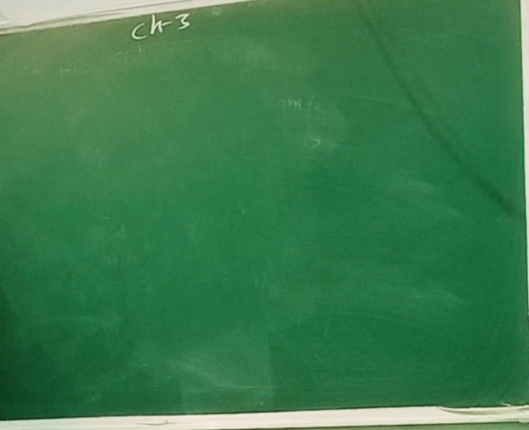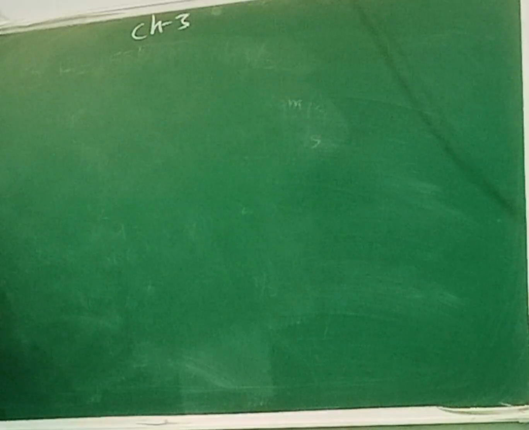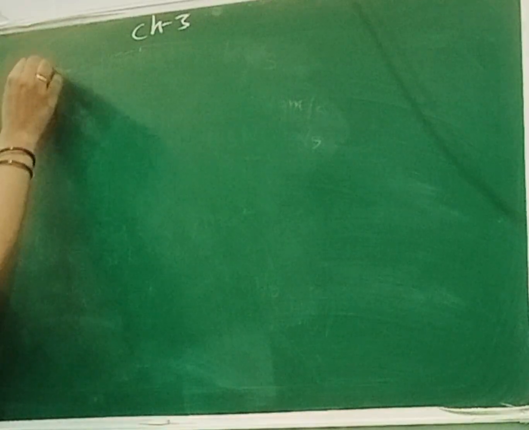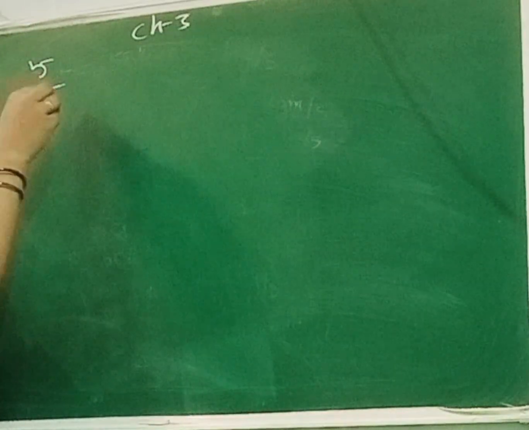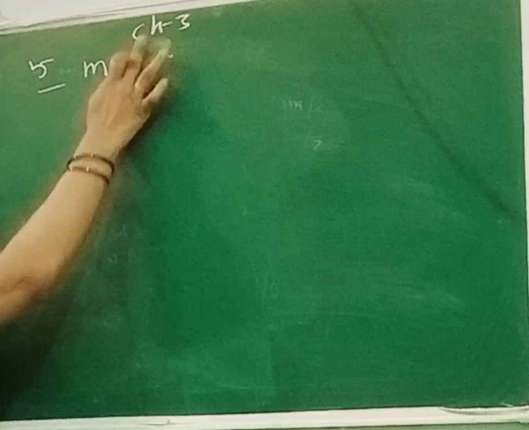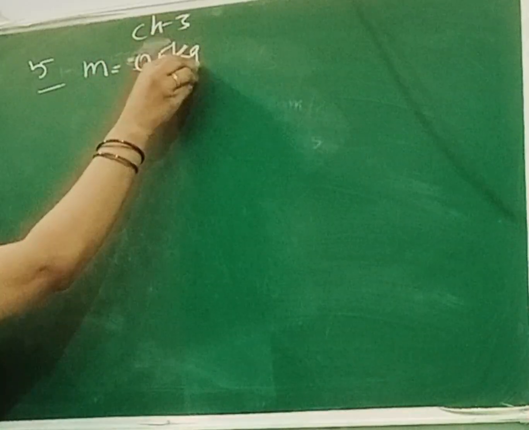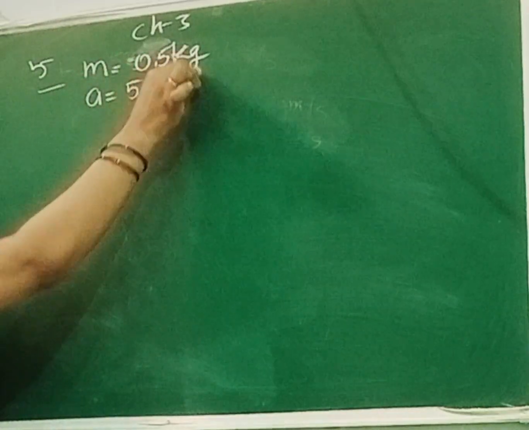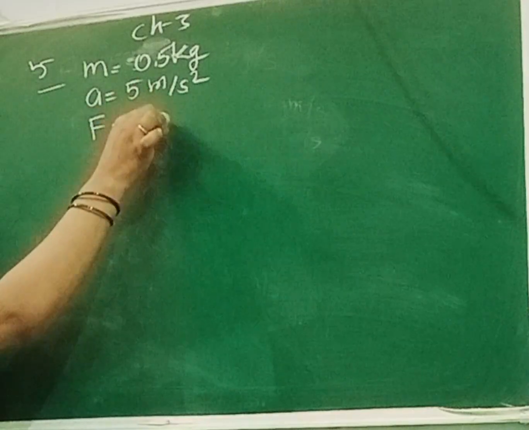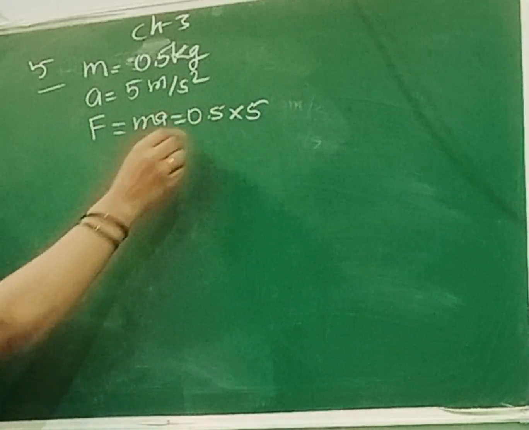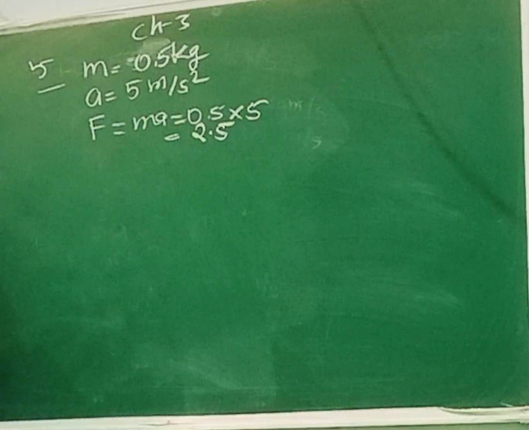Now the question number 5. Let's see, in the question number 5 it is given, calculate the magnitude of force which when applied on a body of mass 0.5 kg and acceleration is given. Same question, only different thing is given to you. Mass is given, that is 0.5 kg, and acceleration is 5 meter per second square. Calculate the force. We know that F is equal to mass into acceleration. Mass is 0.5 into 5. So 5 5s are 25. So force is 2.5, and what is the SI unit for force?